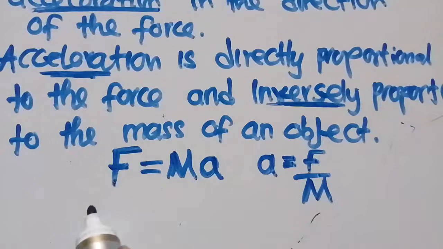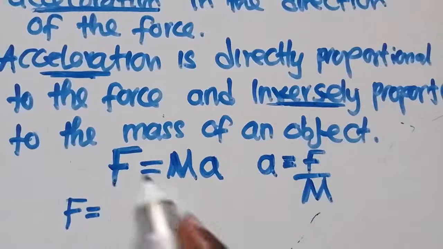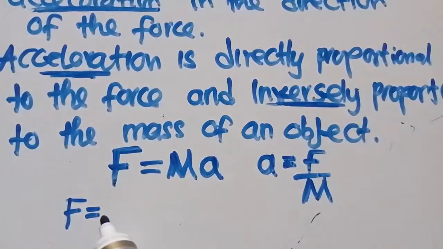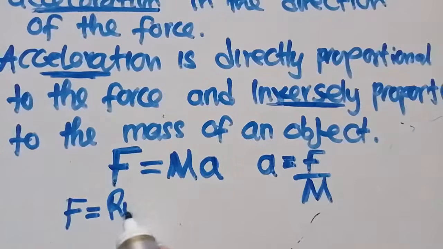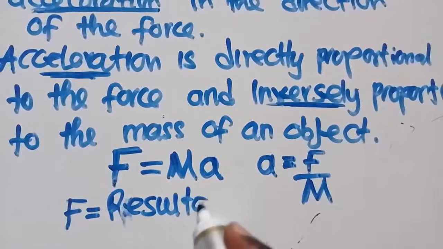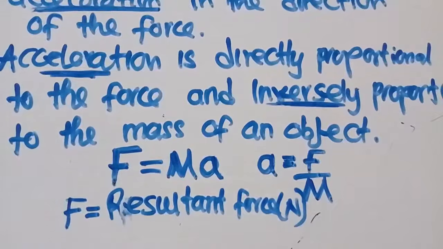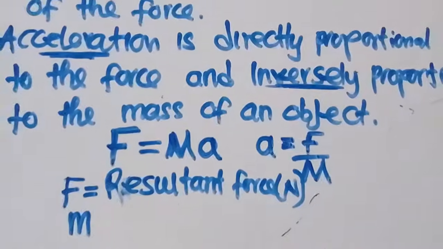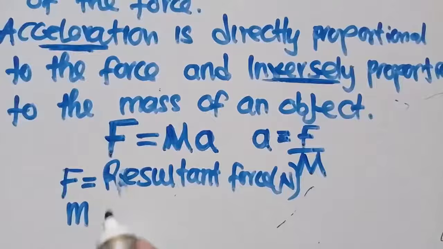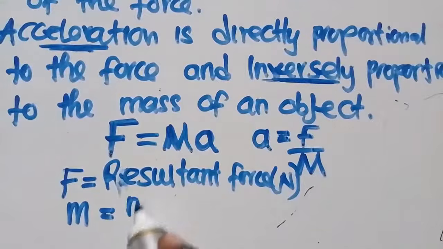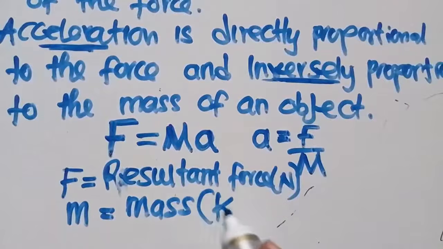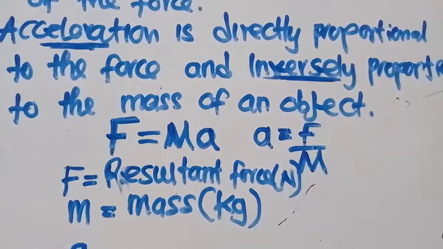So the force here, this is what we call the resultant force. Then the M, which you are able to see, that is the mass. Mass is measured in kilograms. Then we've got the A there. What is the A? The A is the acceleration.